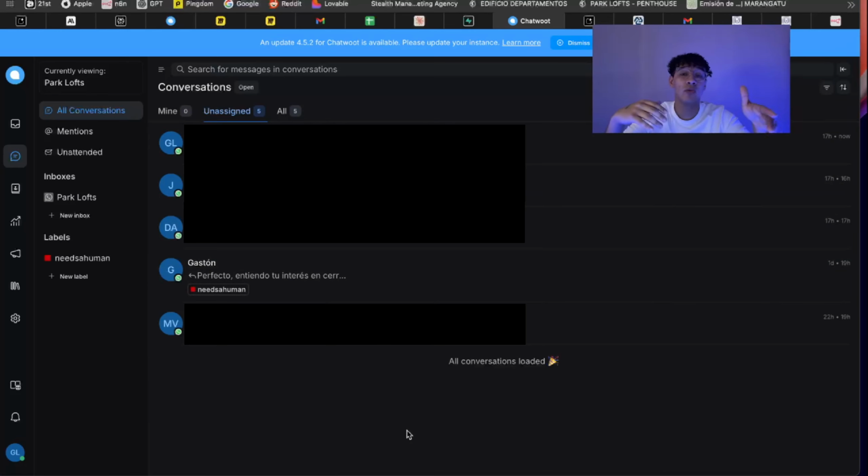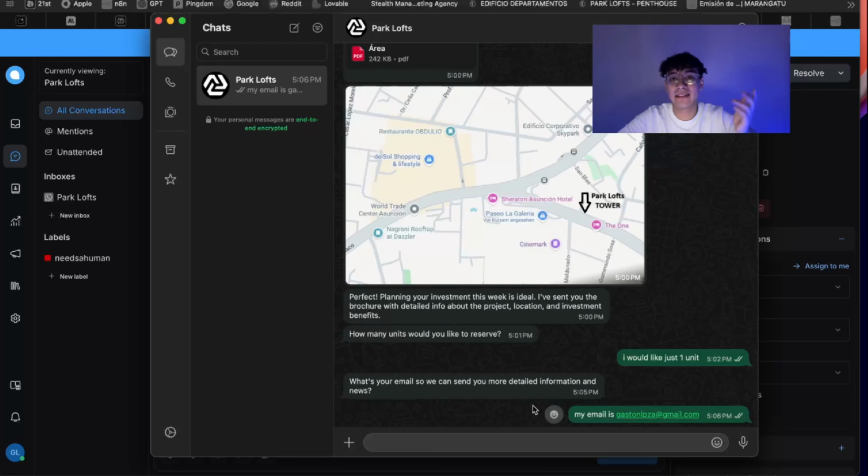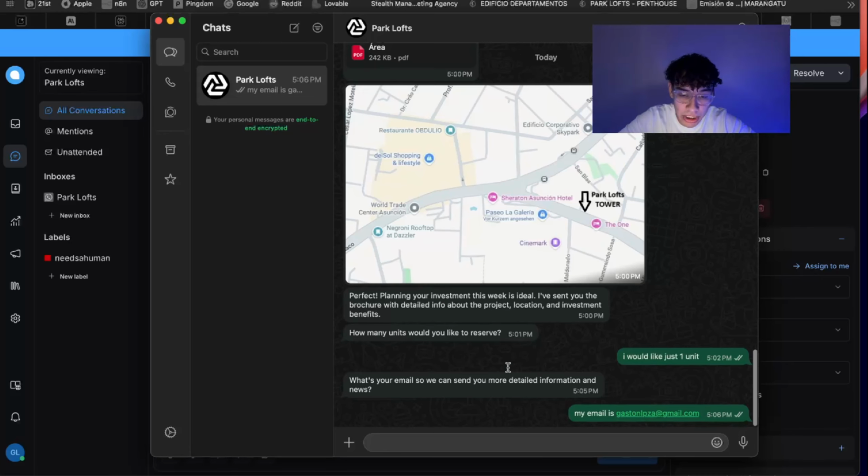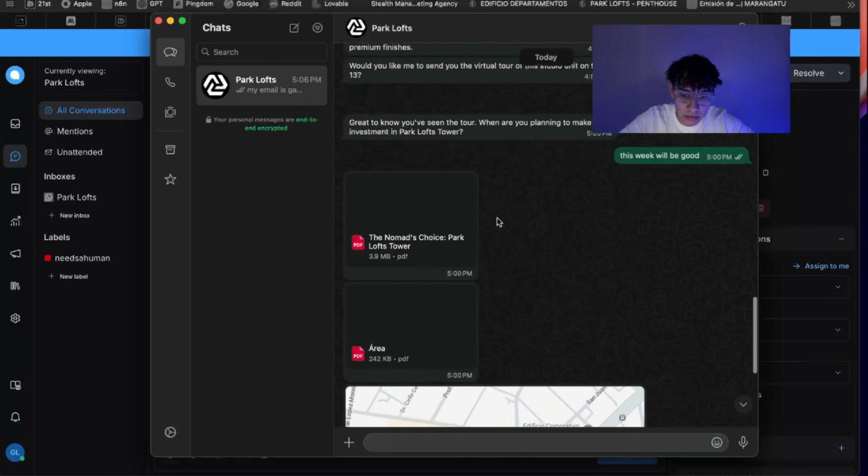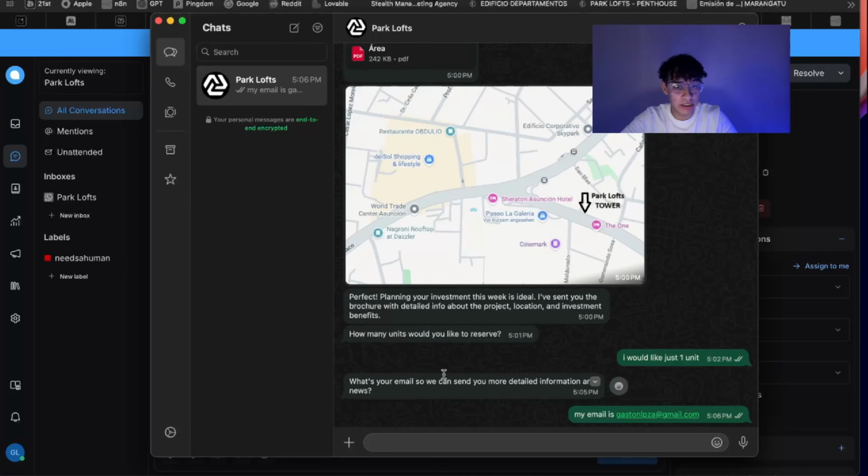These are on Amazon Web Services right now, so it's running super cheap. It's amazing, and you can also have it on your phone. It's open source code, so you can use it. It's just like N8N. We use N8N for this automation, and it's also hosted on Amazon Web Services. So let's just keep going. It asks us for the email. I just put my email in here, and we have to wait a little bit again so it answers us.